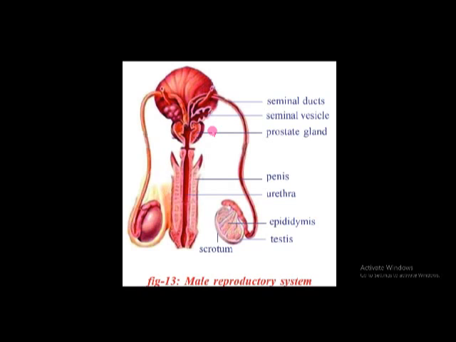And if we observe the sperm, the male sperm is very, very minute, very small in size. It has mainly head, neck, middle piece and tail, and the sperm is motile, that means it can move. It is very small, and each time a number of sperms are released, millions of sperms every day.